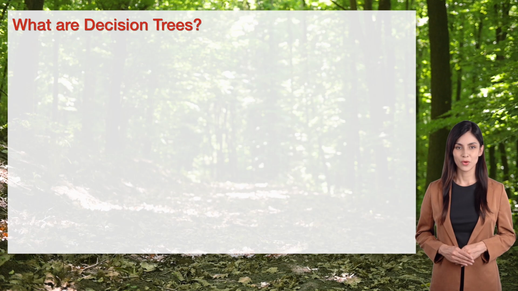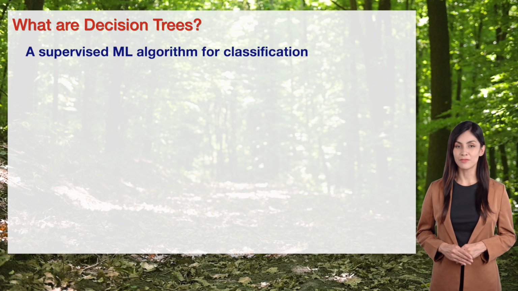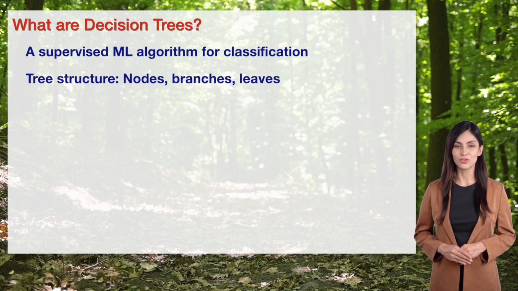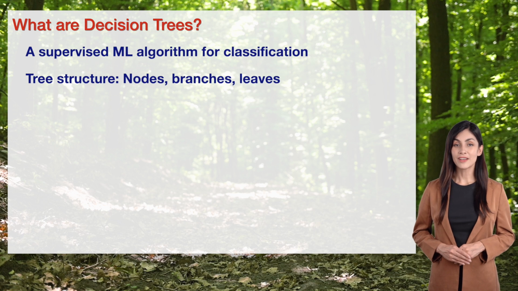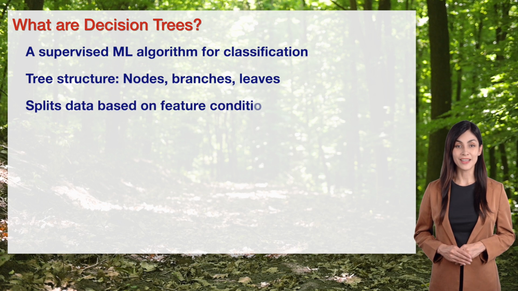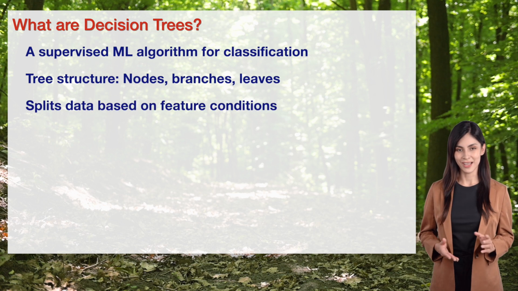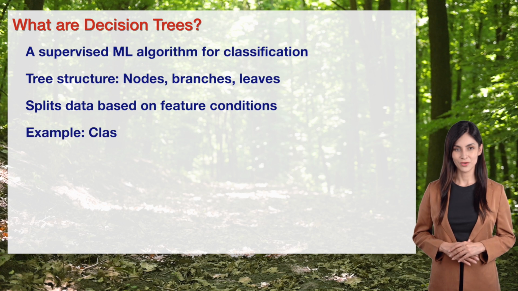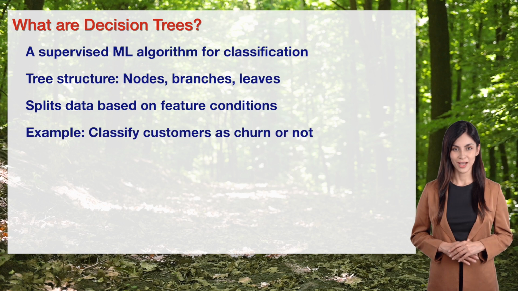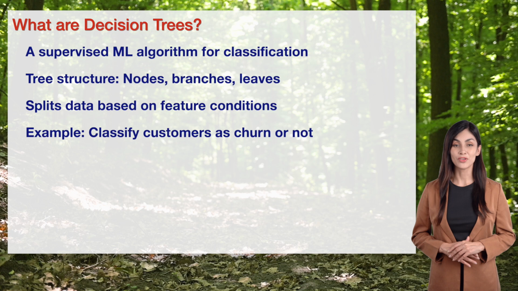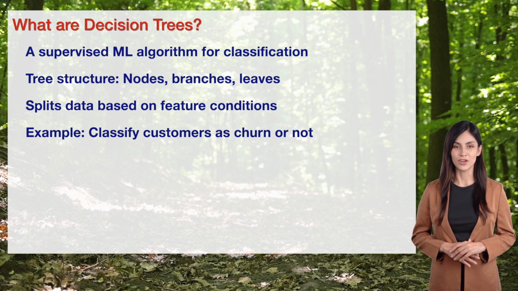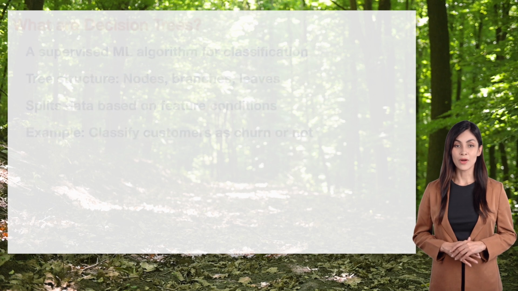Decision trees are our focus today. They're a supervised machine learning algorithm used for classification tasks in AI. They have a tree structure with nodes, branches, and leaves, guiding decisions step by step. They split data based on feature conditions, like age or income, to classify. For example, they can classify customers as churn or not based on their features. It's a simple, magical decision-making tool.